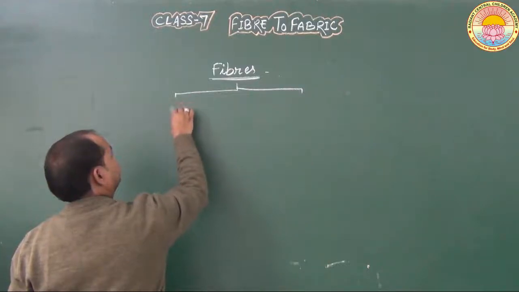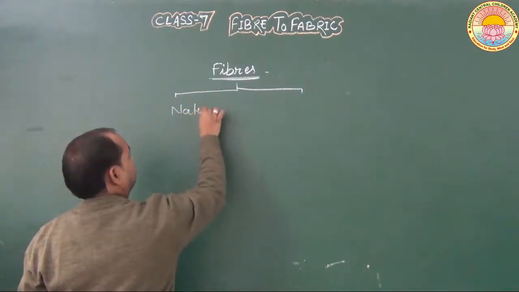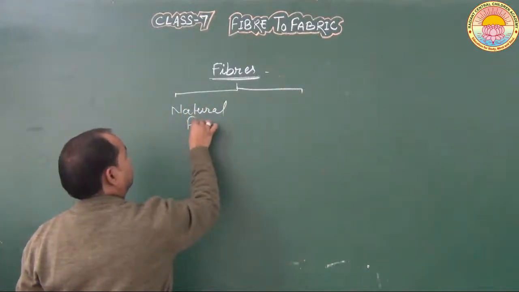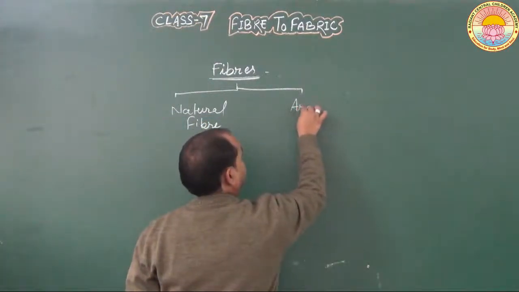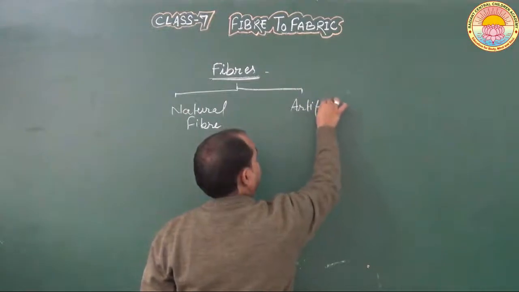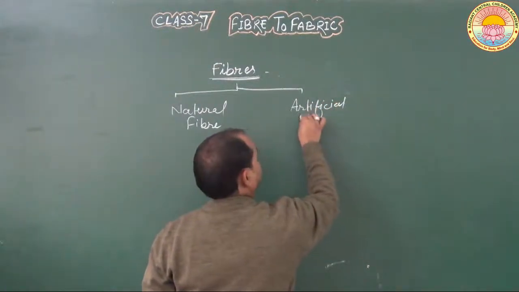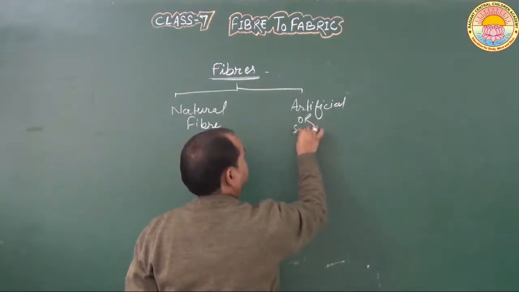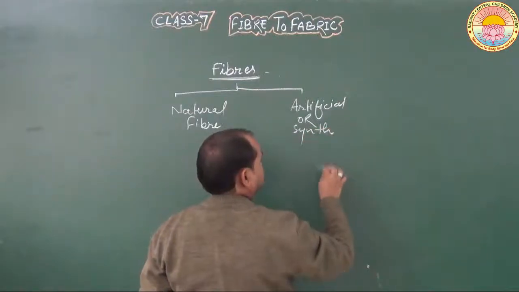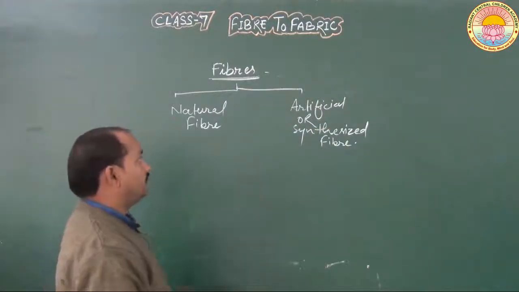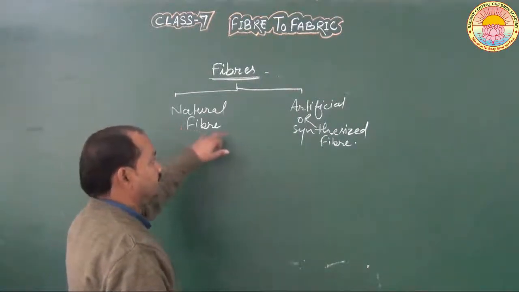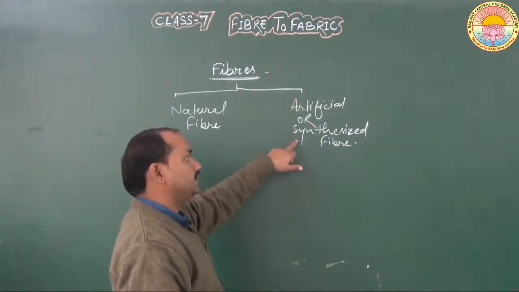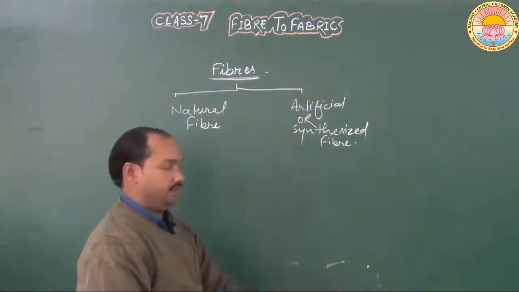First is natural fiber, and second is artificial or synthesized. Students, fibers are broadly divided into two types. First is natural fiber, and second one is artificial or synthesized or man-made fiber.